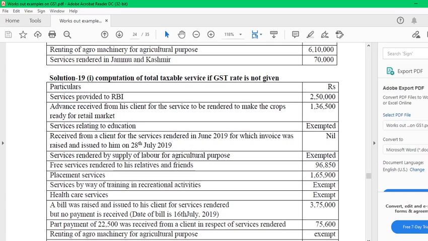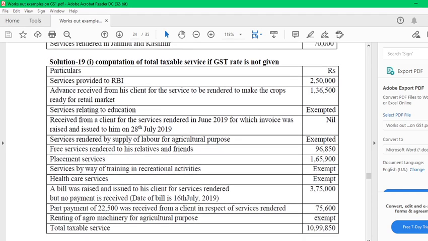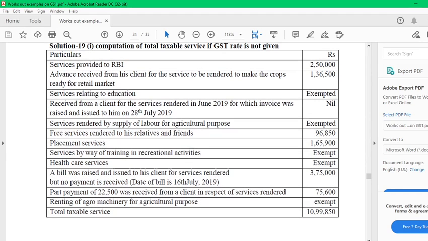Service rendered by supply of labor, exempt. Free service rendered, whatever that is, even if it is free, even if internal, it is taxable. Placement services, it is taxable. Service by way of training in recreational activities, exempted. Healthcare service, exempted. Bill was raised and issued to the client for service rendered, then it is July, it is taxable. Part payment 22,500 was received from the client in respect of service rendered. Okay, whatever that is, part payment or 75,500 or 600, it is fully taxable. You have to take the full amount during this month.